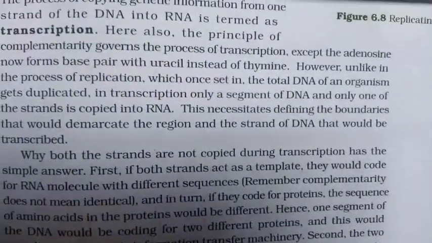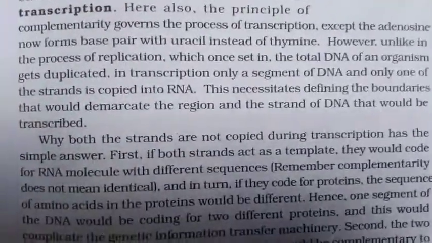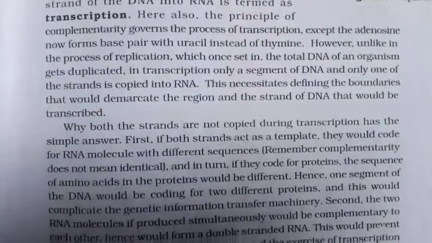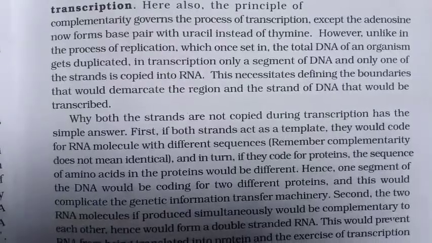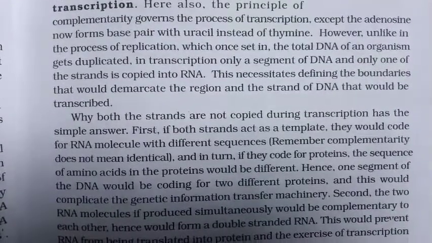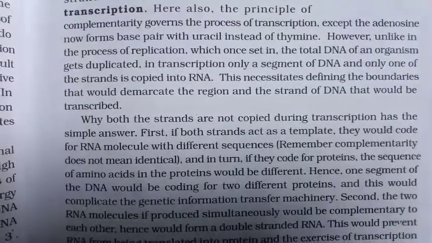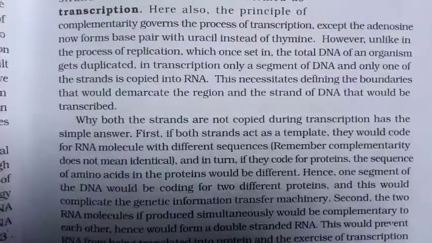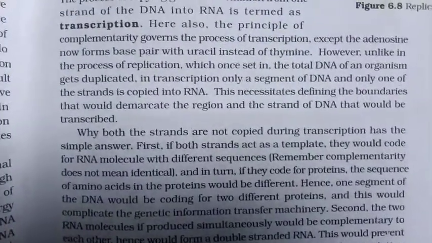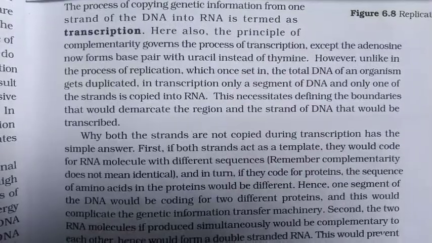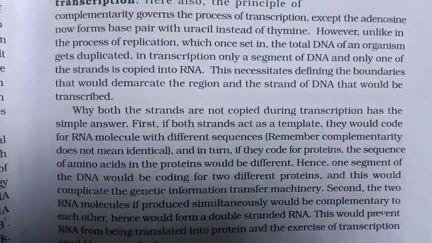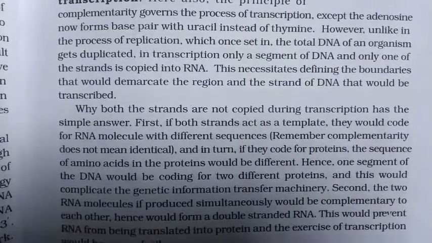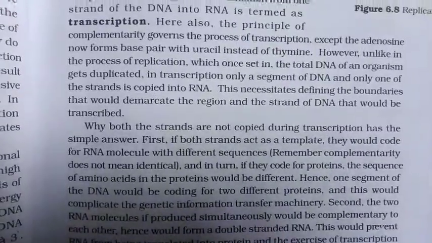First, if both strands act as the template, they would code for RNA molecules with different sequences. And in turn, if they code for proteins, the sequence of the amino acids in the proteins would be different. Hence, one segment of the DNA would be coding for two different proteins, and this would complicate the genetic information transfer machinery.